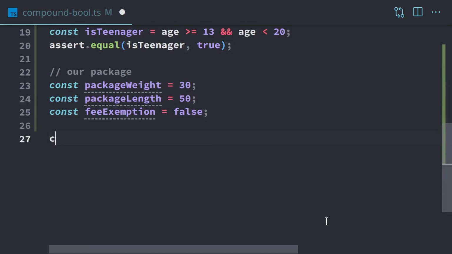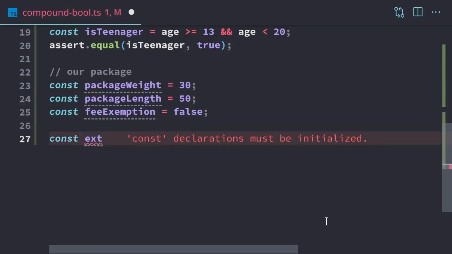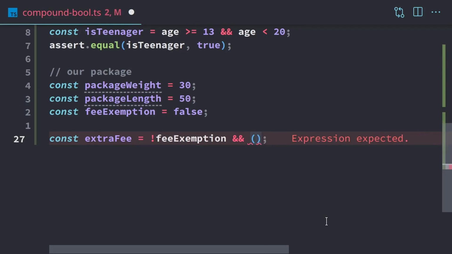So we're going to have to pay a fee potentially if our package is too big or heavy. So now we need to make another expression to see if we even need to charge the fee. Then once we get to that point, we know if we charge a fee, then we can do the math to apply the fee based on other data. So first thing we're going to do is negate the fee exemption, and we're going to do some more stuff. So what's happening here, we're negating this fee exemption. And the reason we're doing that is because we have and.